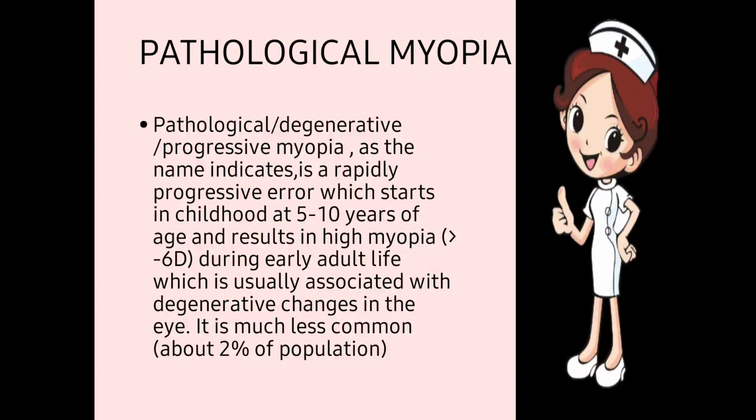Now, pathological myopia has three names. First one is pathological myopia, second one is degenerative myopia, and the third one is progressive myopia. As the name indicates, progressive means it keeps on increasing. It begins in childhood at the age of 5 to 10 years only, and it results in high myopia, which means it keeps on increasing and reaches more than -6 diopters in the adult life of a patient, which is usually associated with degenerative changes. Degenerative changes also take place inside the eye of a patient in case of pathological myopia, and it is much less common. It takes place in only about 2% of the population.